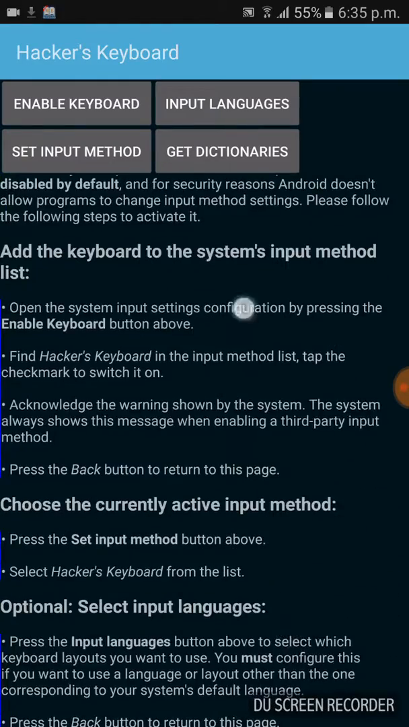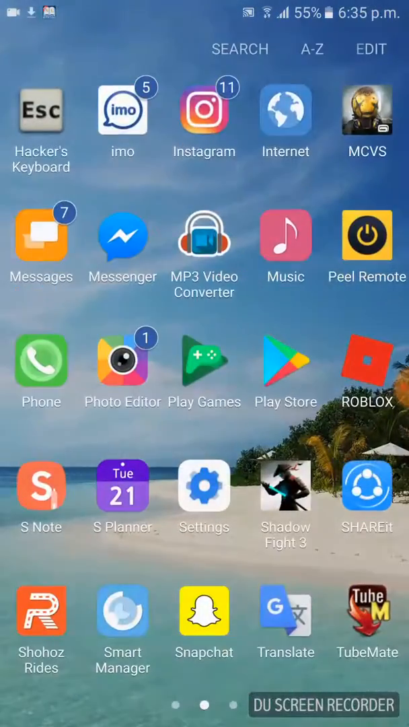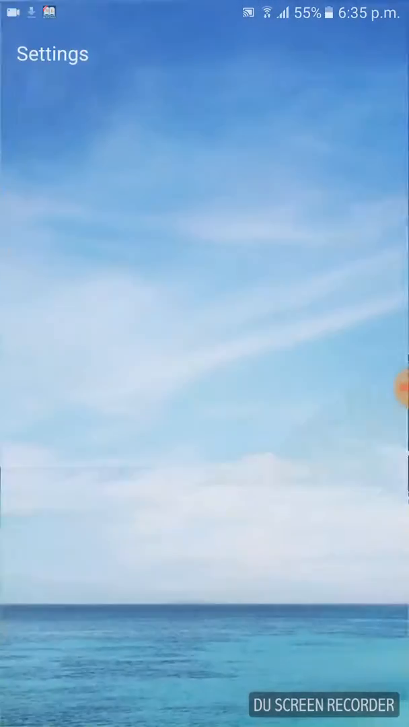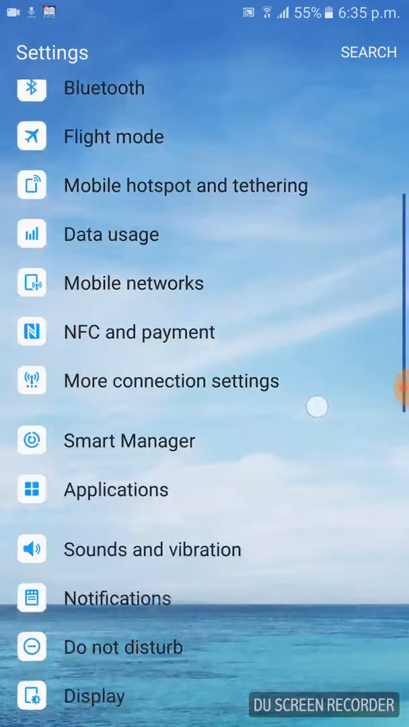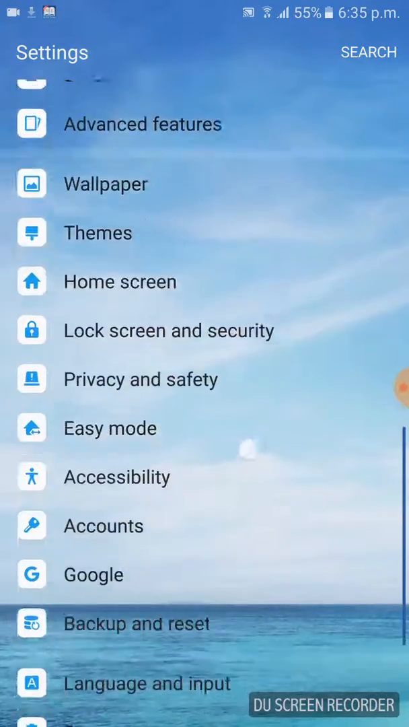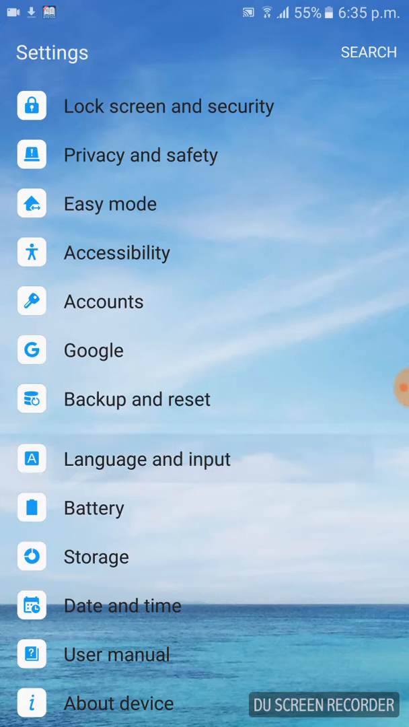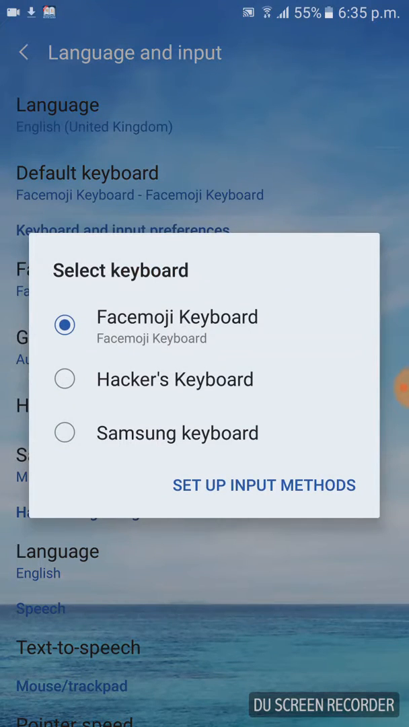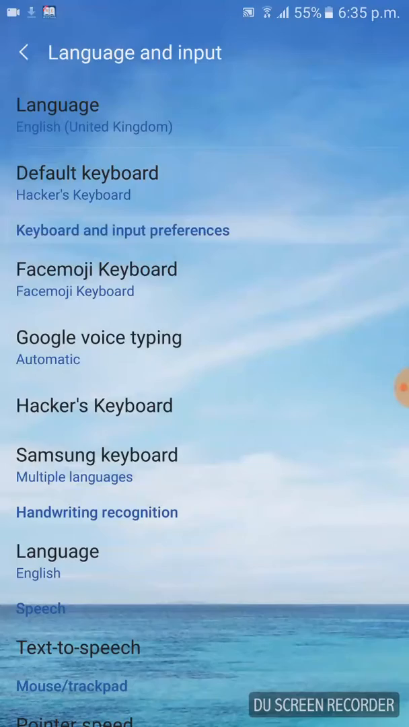Then first you have to go to settings, and language and input. Go to the option language and input. Default keyboard. There is hackers keyboard, Samsung keyboard. Click the hackers keyboard.